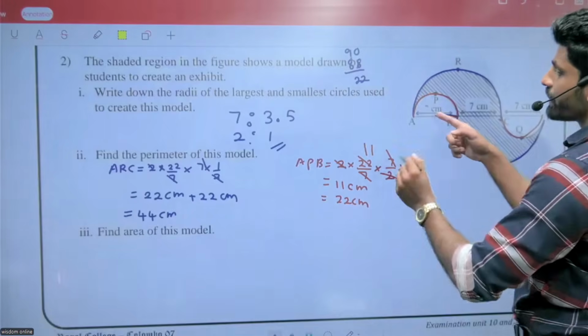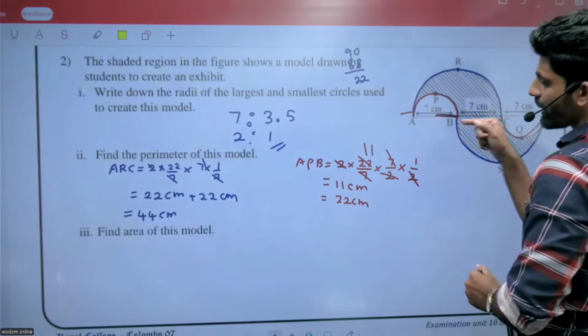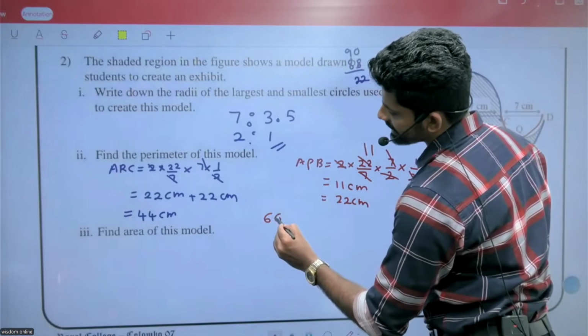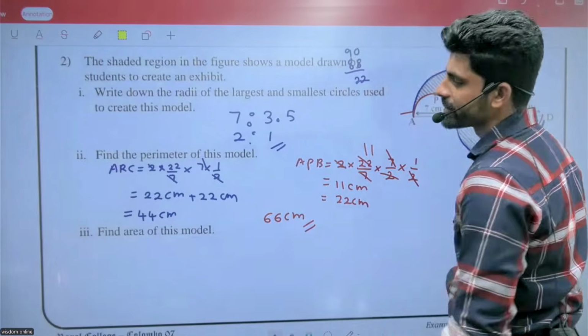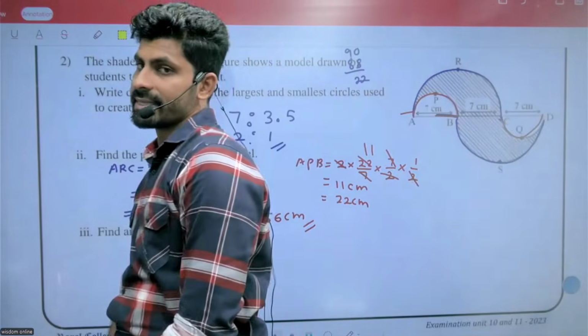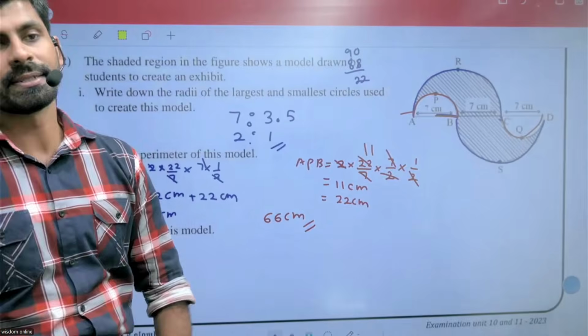Then total perimeter means 44 plus 22, 66 centimeters is the answer.